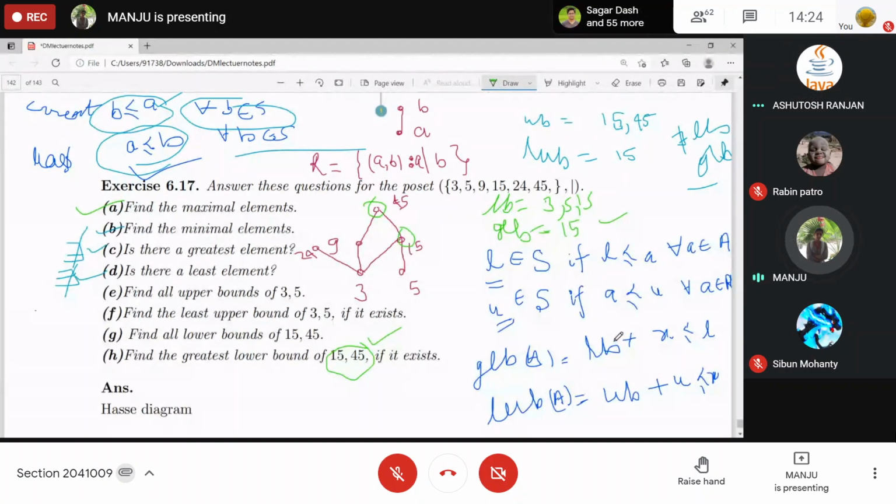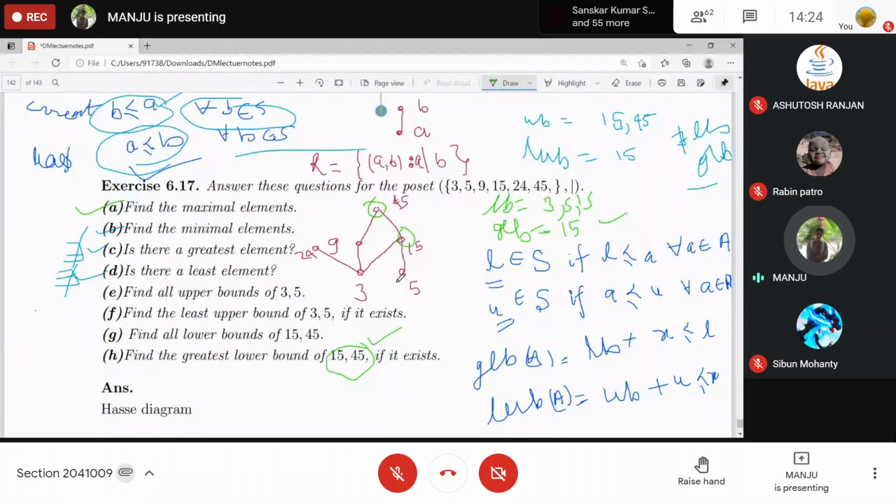Greatest lower bound: first, it should be a lower bound of A. So 15 is a lower bound of this set, 5 is a lower bound of this set, 3 is a lower bound of this set, right? And among the lower bounds, it should be the greatest.